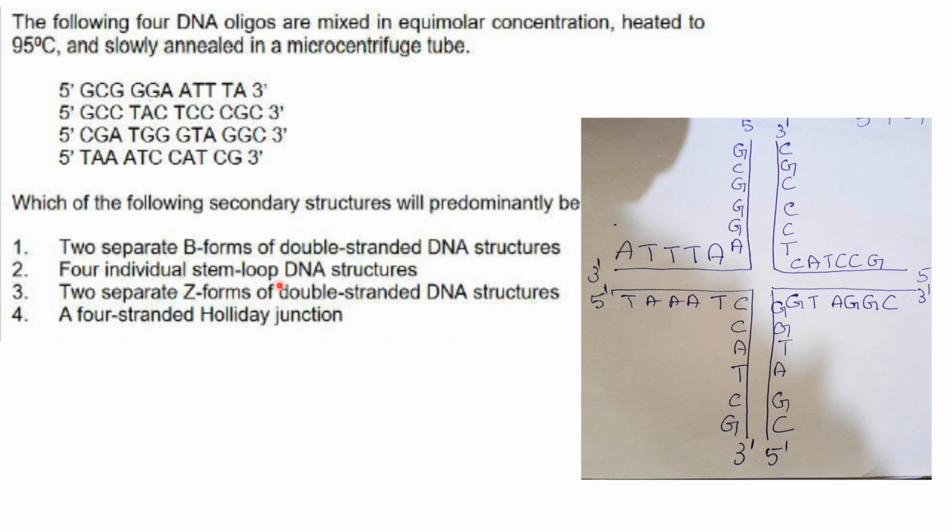4 individual stem loop DNA structures. Self-complementary sequences have to be present for the formation of stem loop DNA structures. That is not there in any of the DNA sequences. So 2 is also not correct. 2 separate Z forms of double-stranded DNA structure, that is also incorrect. A 4-stranded Holliday junction, just like you see in this picture, will be obtained. So 4 is the right answer.